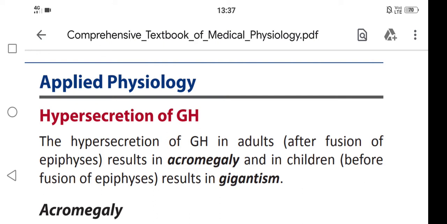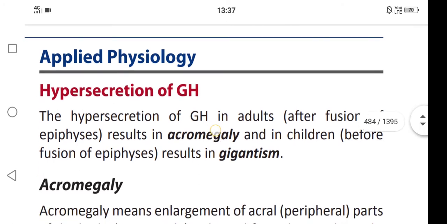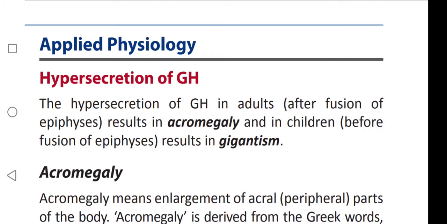In this video we are going to learn about the applied physiology of growth hormone, about the hypersecretion of growth hormone. The hypersecretion of growth hormone in adults after fusion of epiphysis results in acromegaly, and in children before fusion of epiphysis results in gigantism. That is, in adults it causes acromegaly, in children it causes gigantism.